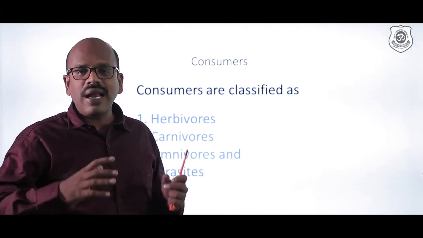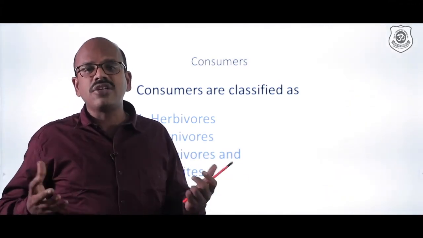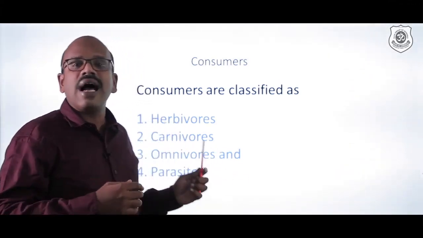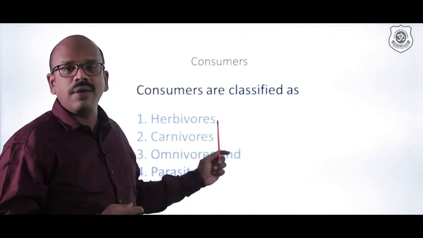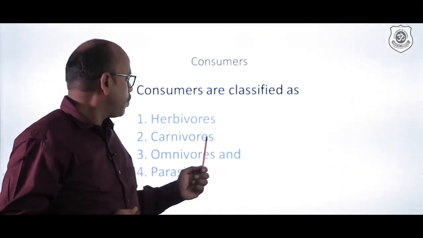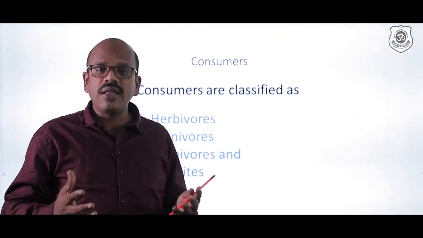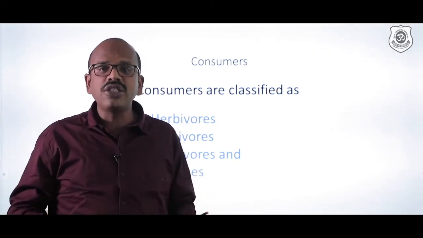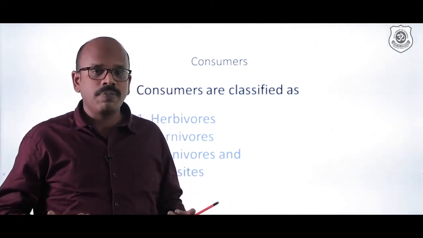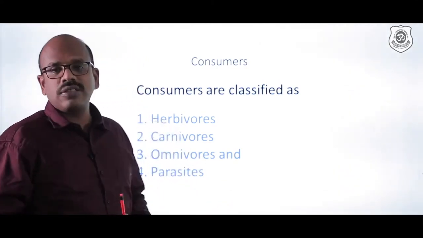Their alimentary canal and their digestive system is designed in such a way that they can feed on other organisms like animals, that is herbivores. And omnivores, their digestive system is designed in such a way that they can feed and digest both plants and animals. And next come the parasites.